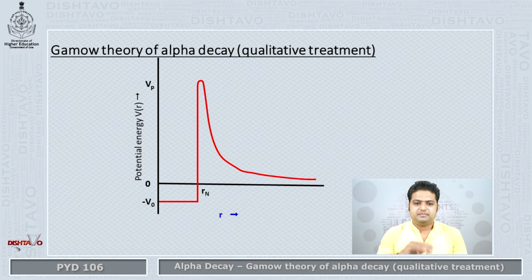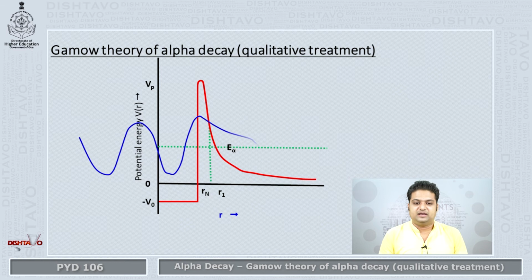Now coming back to our nucleus, on the right side we have the kinetic energy of the particle getting converted to potential energy as it reaches very close to the nucleus. It will be able to get into the potential well only if it gains enough potential to cross the barrier. The same would be the story for it to pass from the left to the right side. So if it has energy E alpha, this would be the situation. These were the basics that we learned in tunnel effect.